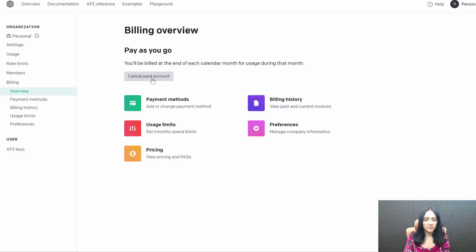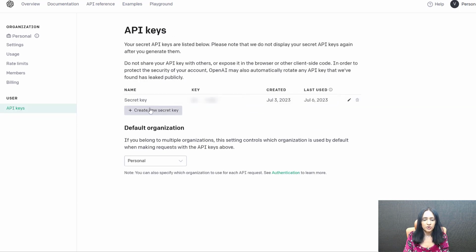So after you create your paid account, the next thing you need to do is get your API keys. Go to API keys here and generate a new API key. Generate it after you convert it into a paid account. So if you had an API key from before, and then you signed up for a paid account, don't use the old one. Create a new one. Get a new secret key, all right?